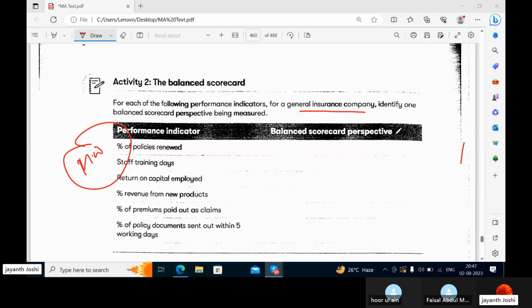Performance indicator, balanced scorecard perspective. Percentage of policies renewed. From whose perspective? Customers, correct. Staff training days. From whose perspective?